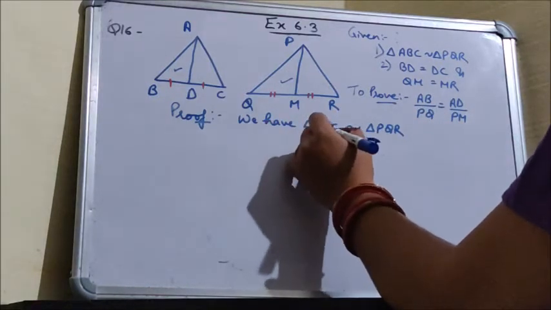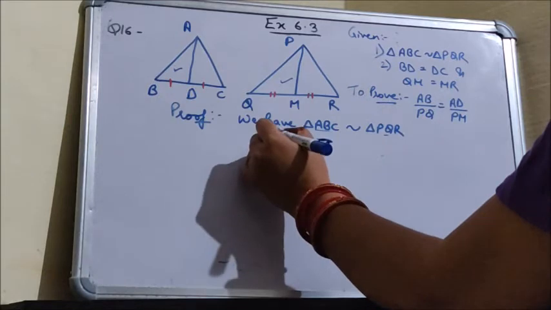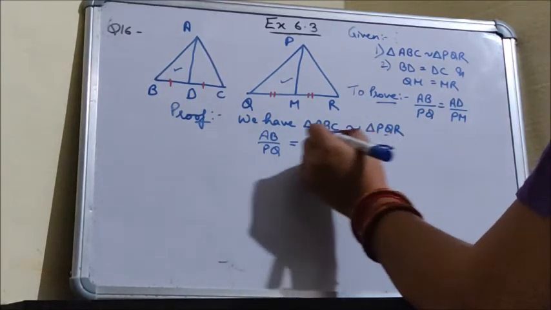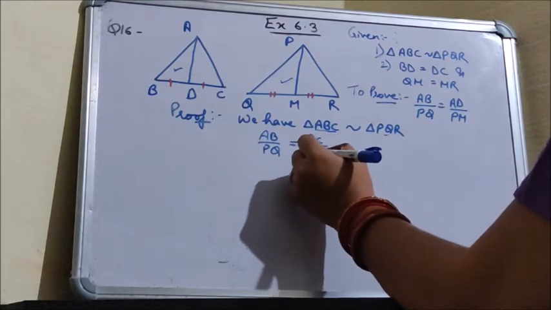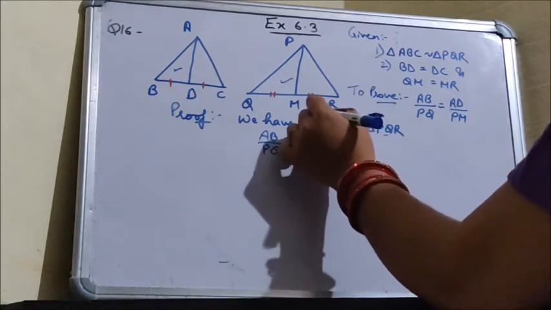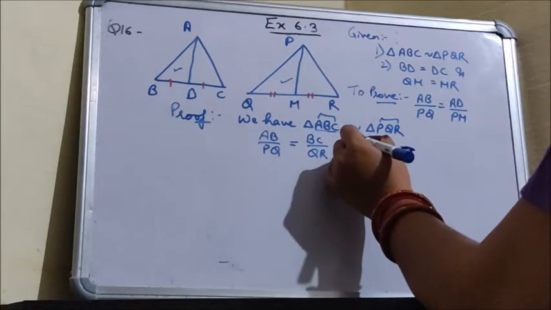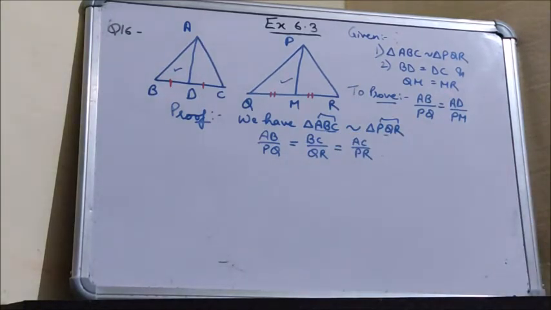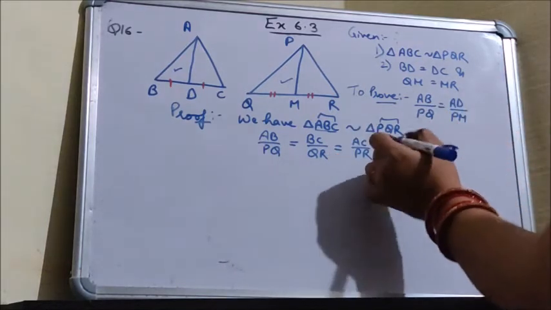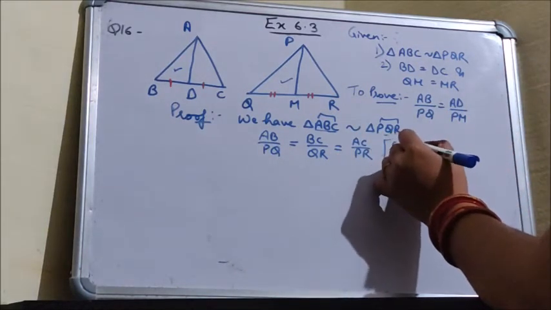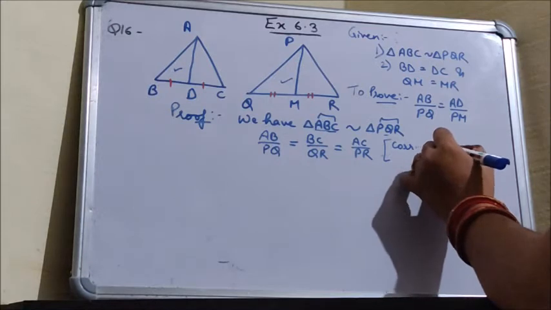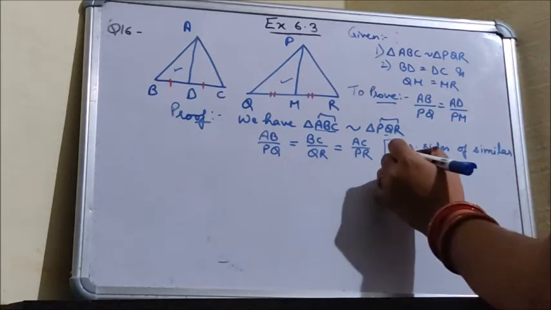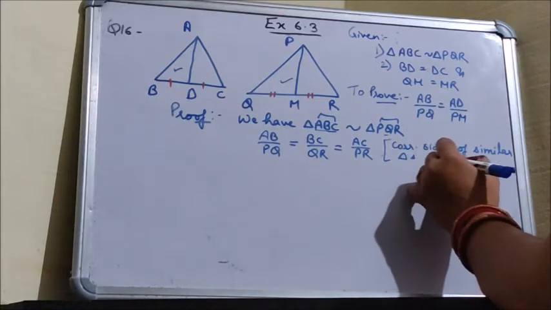Just write down: AB upon PQ will be equal to BC upon QR, and the third side is AC upon PR. Because these two triangles are similar, we can have this relation, because corresponding sides of similar triangles are proportional.